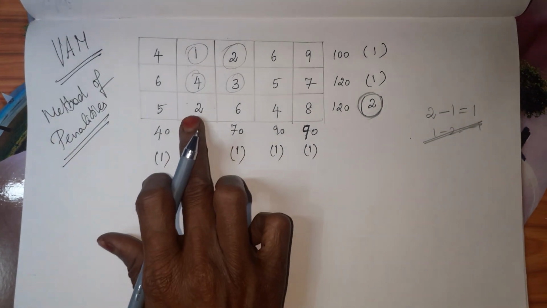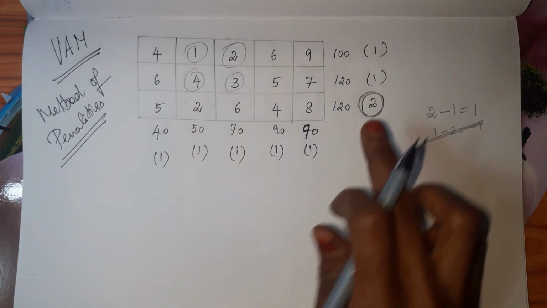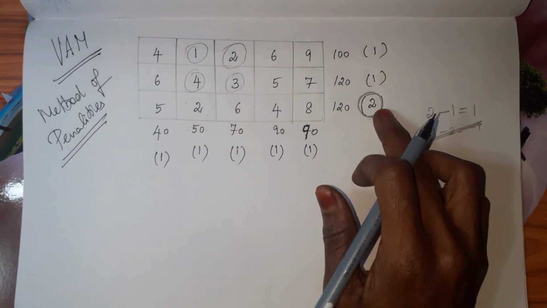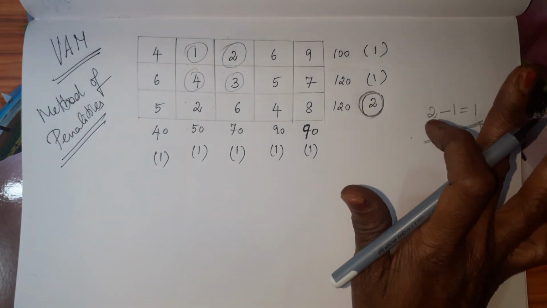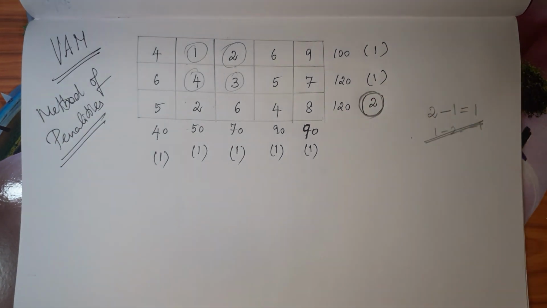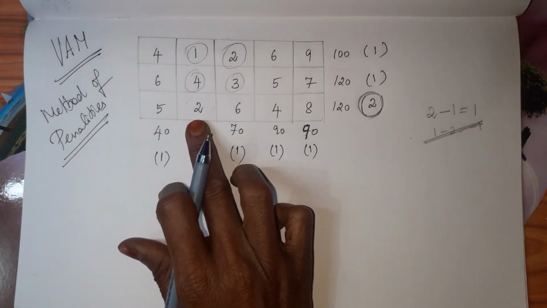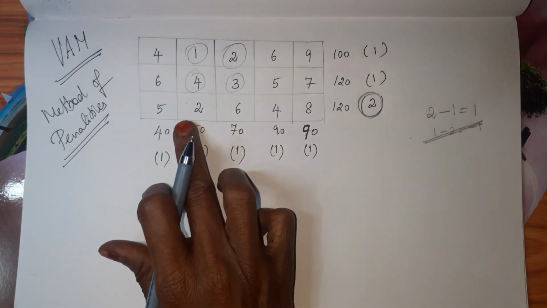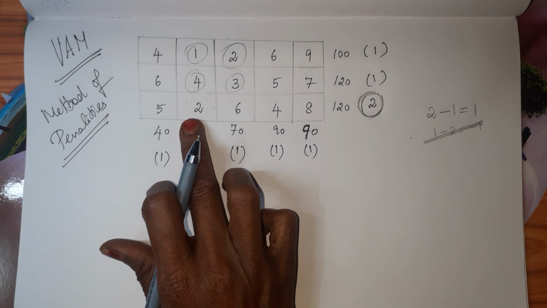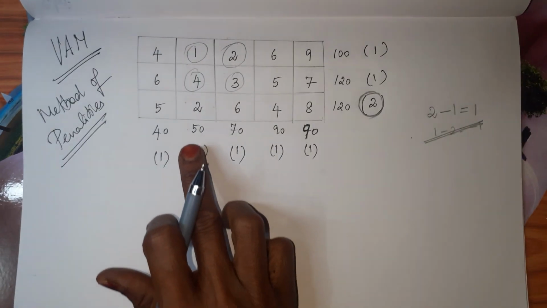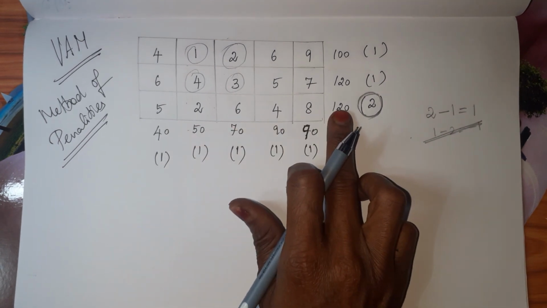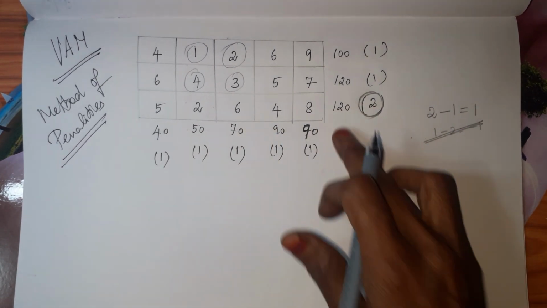Which is the least cost? 2 is the least cost. Only while choosing the penalty do we take the higher value. All the other things we have to choose only the minimum. So what do we have? Minimum cost. 2 is the minimum cost. Here only we are going to start our allotment. Okay. So in this 2, we have to see this value and this value, 50 and 150.